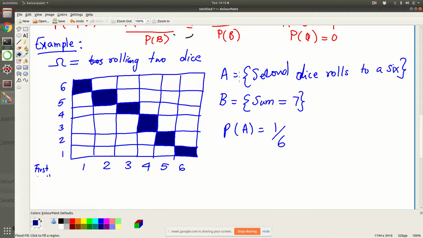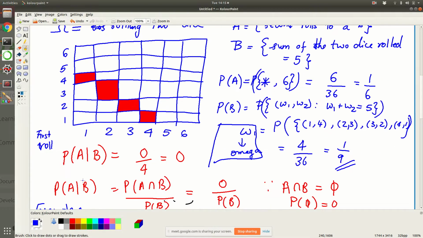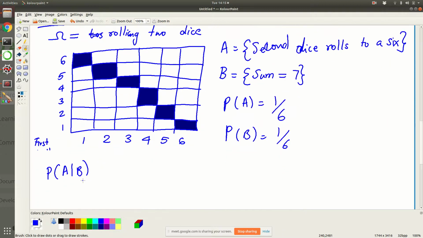Looking at the diagram, it is very clear that P of B is equal to 1 over 6 also, because these are the ways in which it can happen. Now let's repeat the same exercise we did before. In the previous case we looked at A given B. So now let us look at P of A given B.